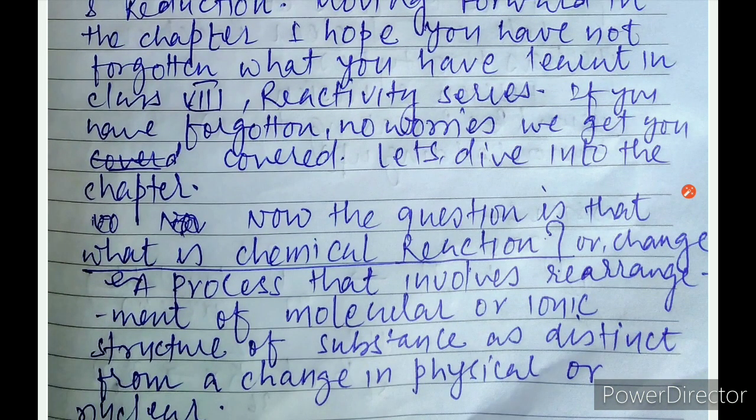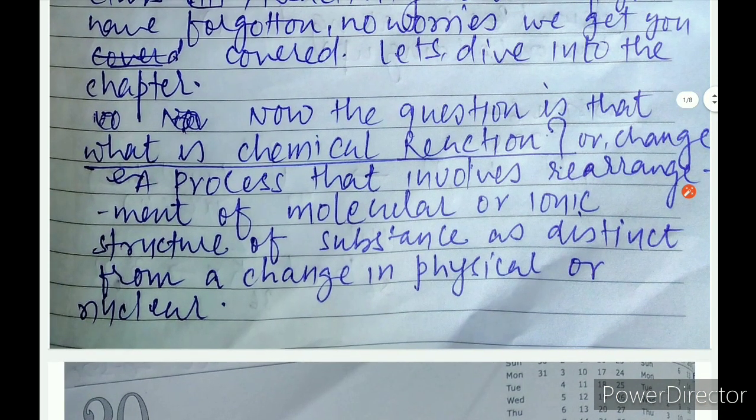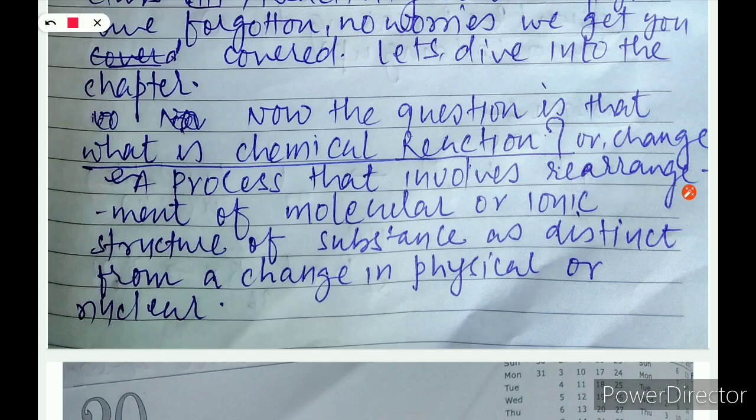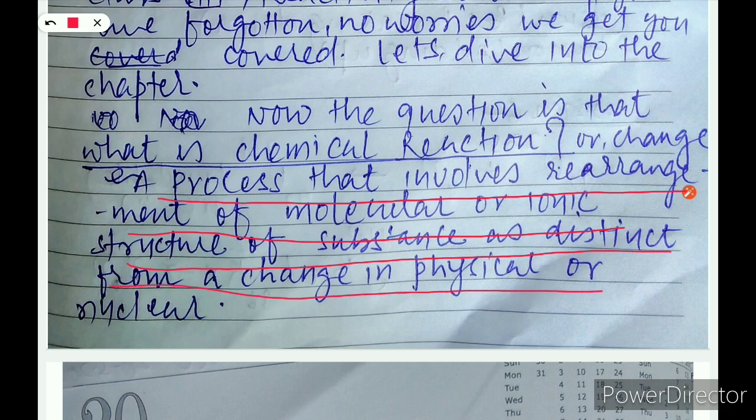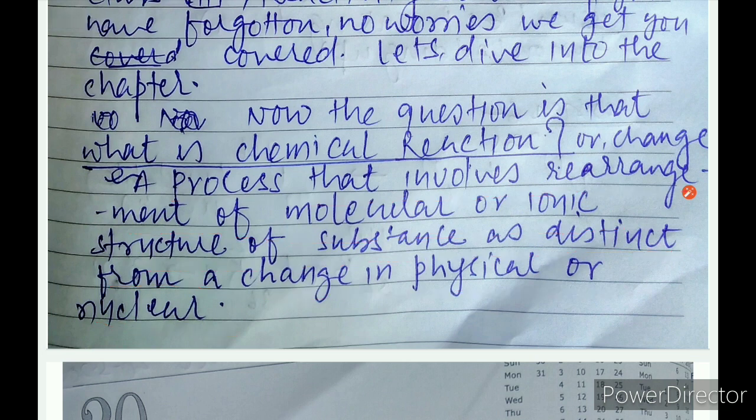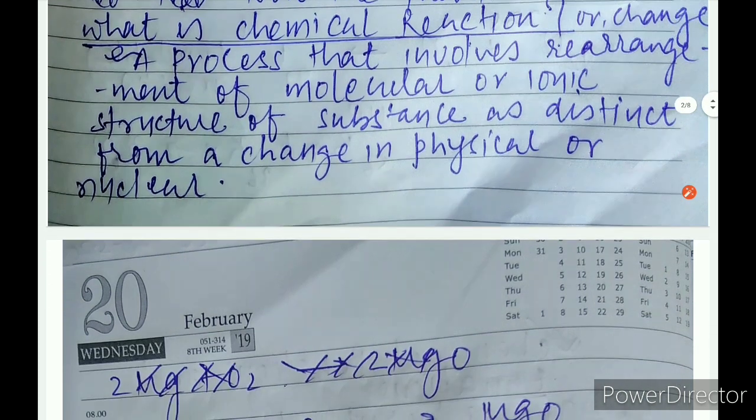What is chemical reaction or chemical change? So the chemical change is a process that involves rearrangement of molecules or ionic structure of a substance, as distinct from a change in physical or nuclear. Why am I saying rearrangement, but not formation of a new substance? Obviously there is a formation of a new substance, but the entity keeps itself intact.